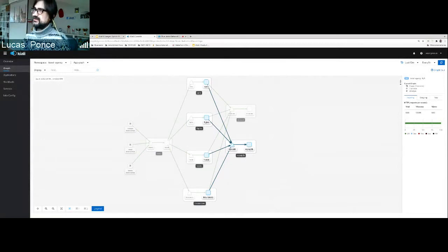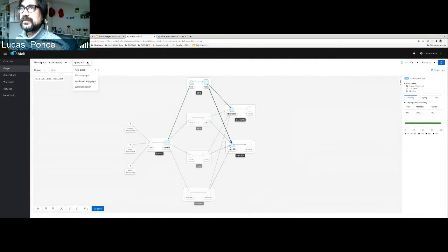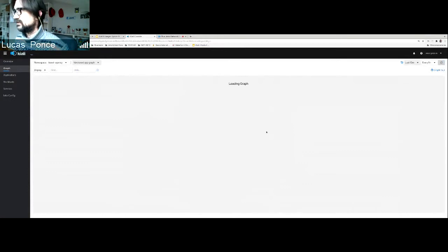The differentiation is that most of the services talk HTTP or gRPC, which is pretty usual, but all the backend services talk the MySQL binary protocol over TCP with this database. So if I move into the versioned applications, I can run here.